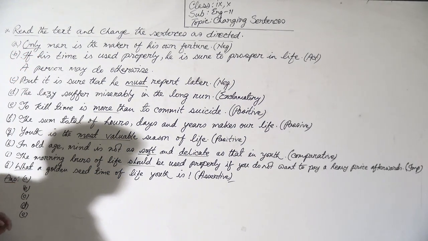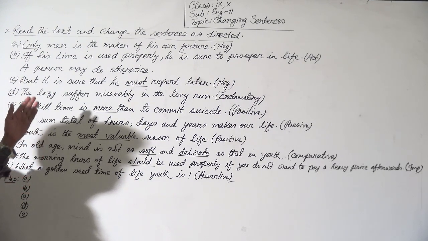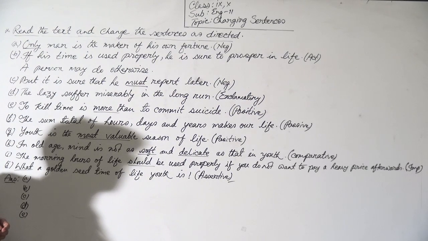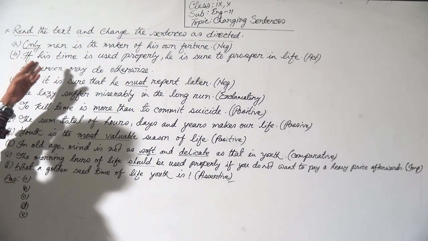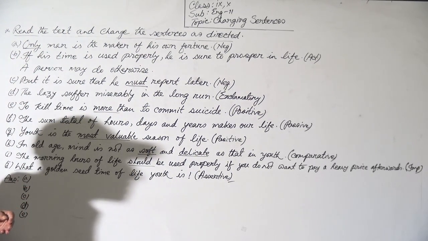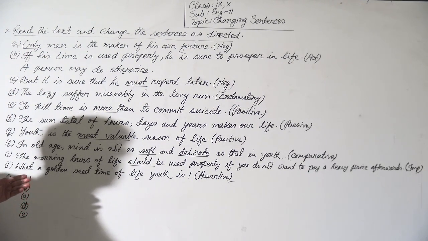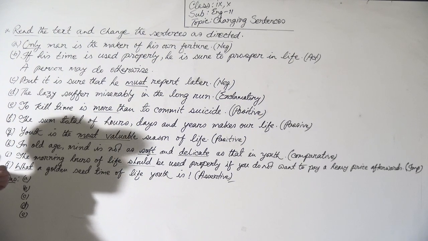Only man is the maker of his own fortune. This is assertive, but you have to make it negative. You see, in the assertive sentence, there is "only." If you see "only" or "alone," then you have to bring "none but."